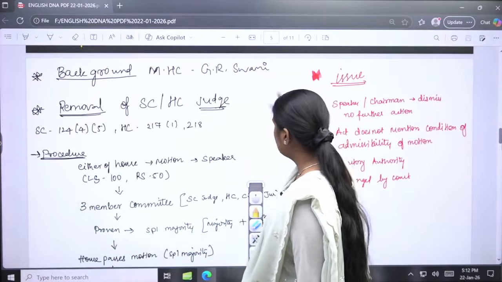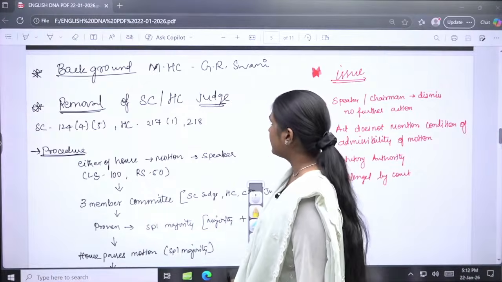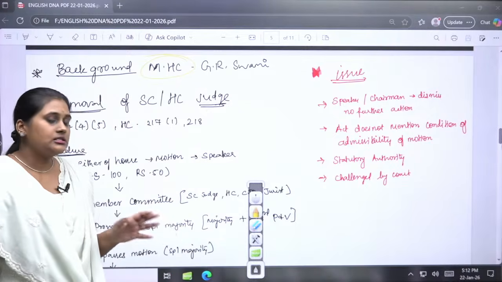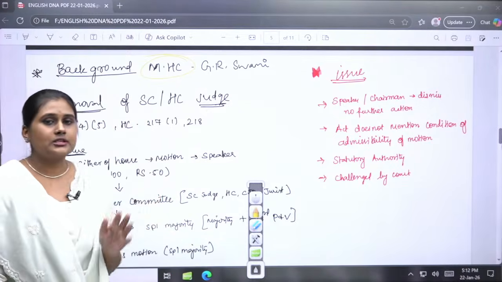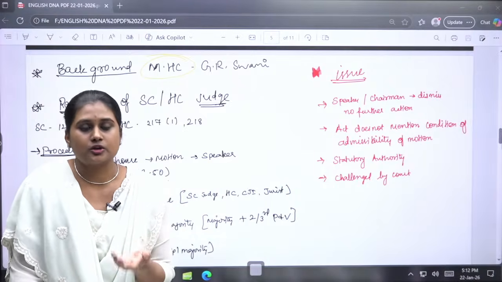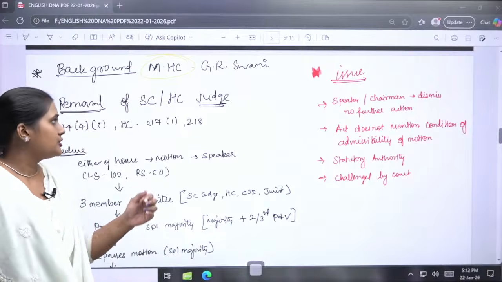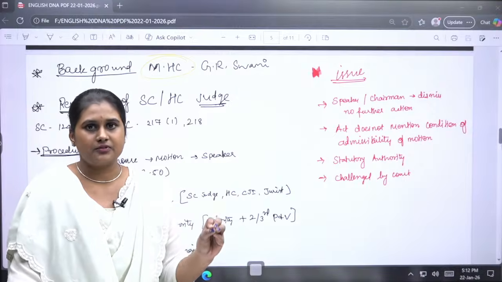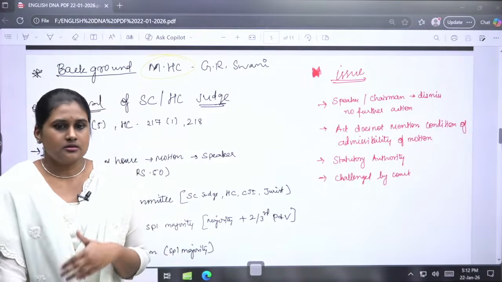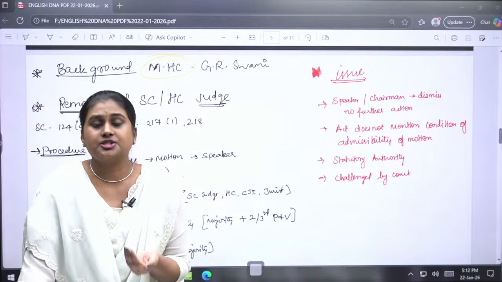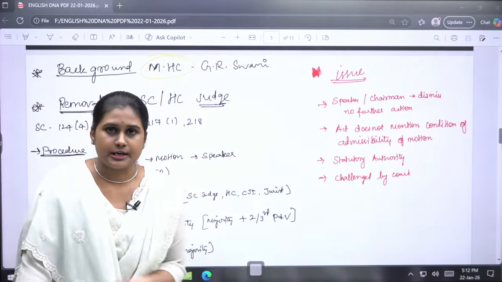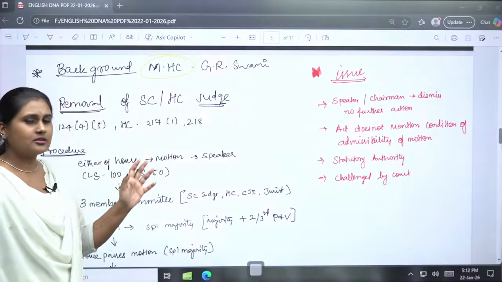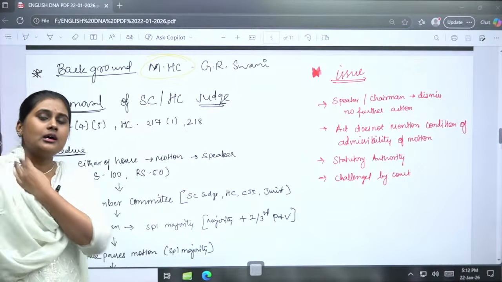What is the background? It has been said that Madras High Court Judge Mr. G.R. Swaminathan is not actually following secular concepts in certain judgments. Okay. On that basis, they have claimed that the misconduct or misbehavior of this particular judge is a threat to society, or a huge harm to society, so we have to remove him. So this was the background. Let us not get into more political or issue-based things. Instead, we will go to our static connection.